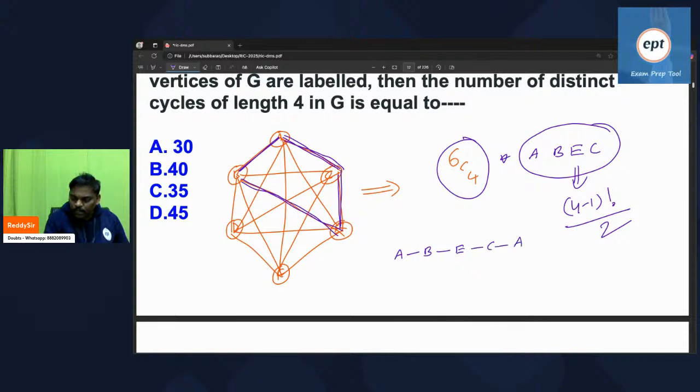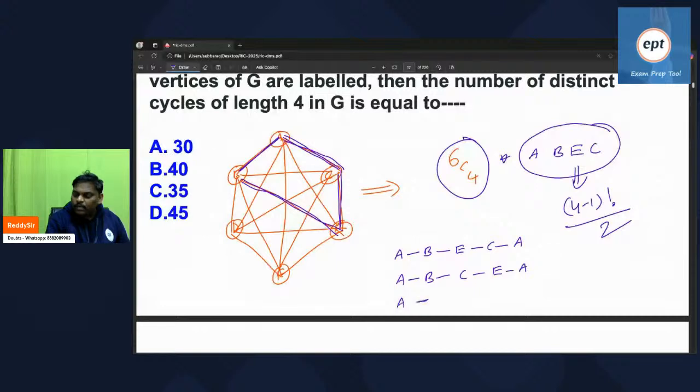Next one, see this one, A, B and E. In the place of E, just swap it: C, then E followed by A. Next one, I swapped E and C. Now I may swap B as well, let me write now.